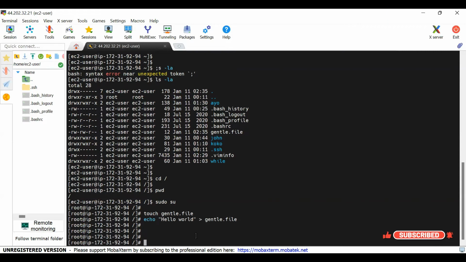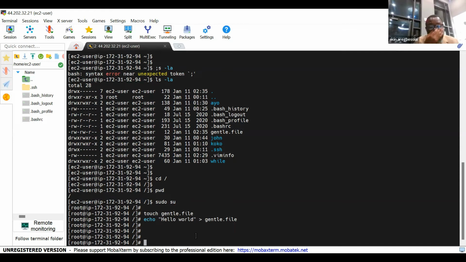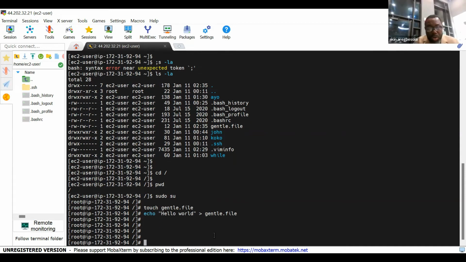Let's say we are in the EC2 user directory, the home directory, and we want to move the gentoo file to the root directory while we are in the EC2 user's home. Can we move it without going into the root directory? Yes, let's try. So how do we go to our EC2 user from here? What's the command? su ec2-user. Okay, first of all, who is working? Because we need to work as EC2.